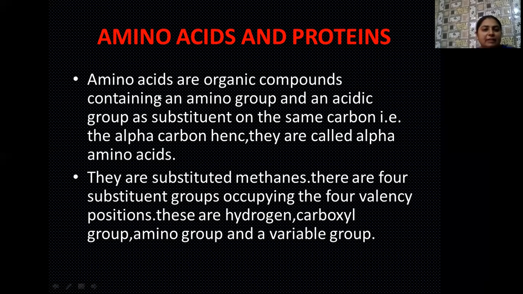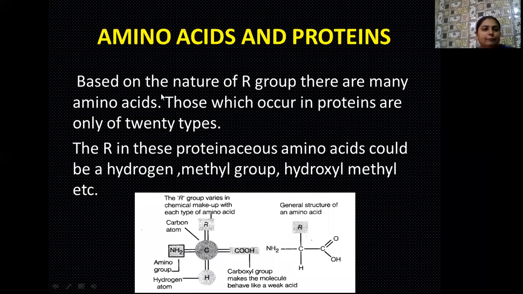You know very well, students, how alkyls are formed. These alkyls are formed from alkanes when one hydrogen atom is removed, so an alkyl has one hydrogen less than the corresponding alkane. For example, if CH4 is methane, then CH3 is methyl. Similarly, if C2H6 is ethane, then C2H5 is ethyl, and so on.